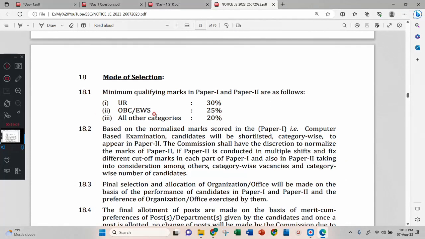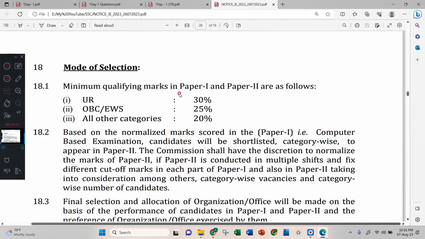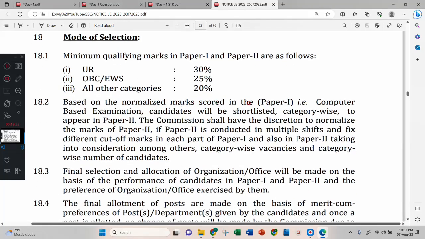Mode of scheme. Minimum qualifying marks in paper 1 and paper 2 are as follows. Unreserved 30%, OBC EWS 25%, all other category 20%. Based on the normalized marks in paper 1, computer based examination, candidates will be shortlisted category wise to appear for paper 2. This is very important. Normalized marks will apply when 2 sessions are conducted.